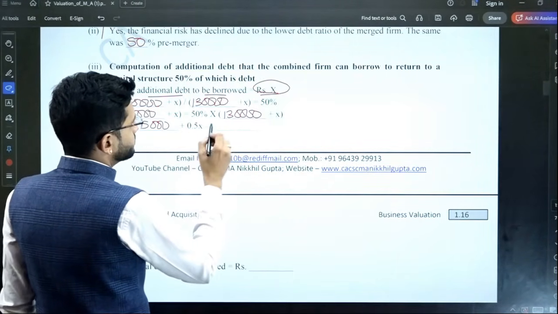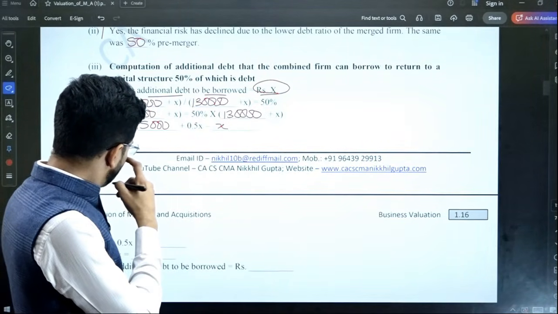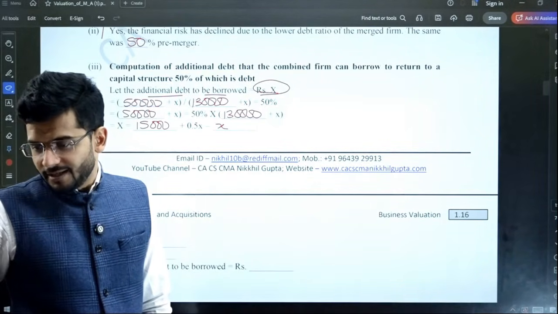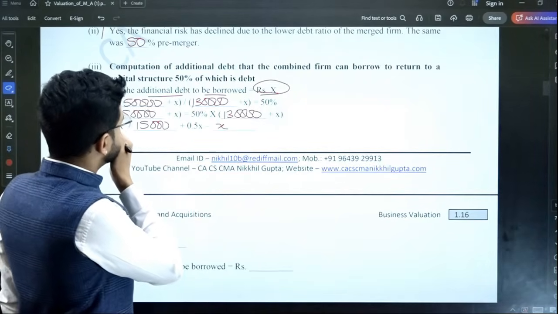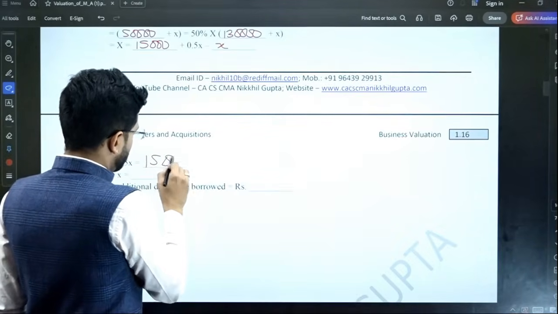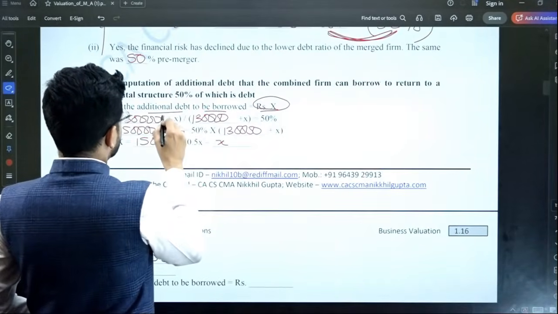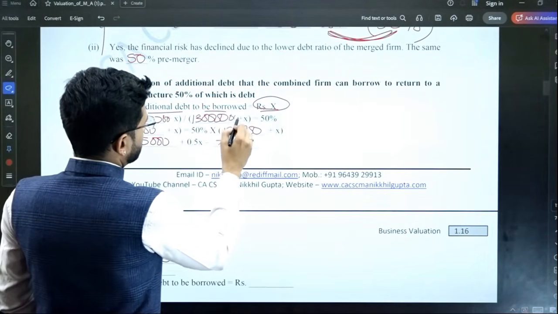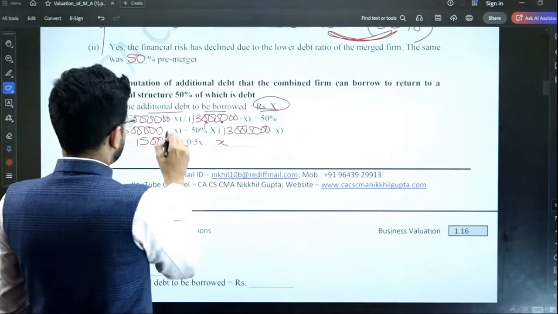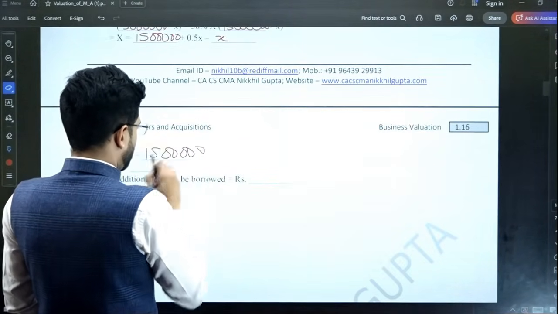Minus 50,000, and X will go there in minus. Very good answer. Perfect answer. This will come out to 15 lakhs.